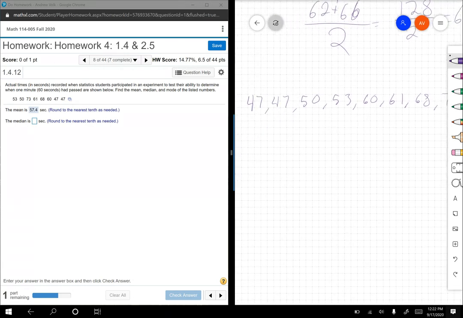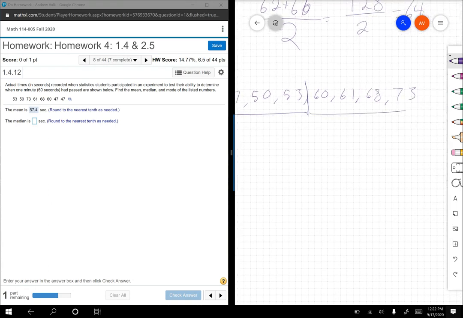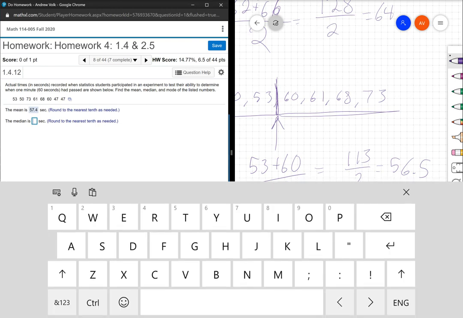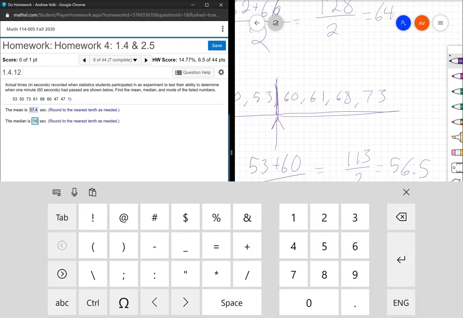All right, so I've got 8. So I'm going to look for the middle by having 8 on both sides. So it's between 53 and 60. So we're going to add 53 and 60 and divide by 2 to find out what the middle of those two is. And if we do that, we get 113 divided by 2, which is just 56.5. Now, it gave me an ugly number in that it's a decimal, but that's okay.